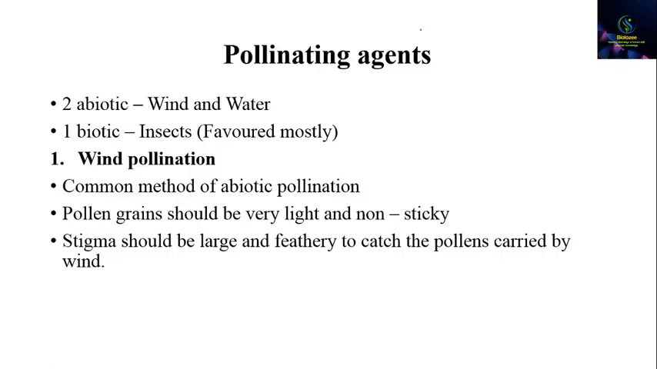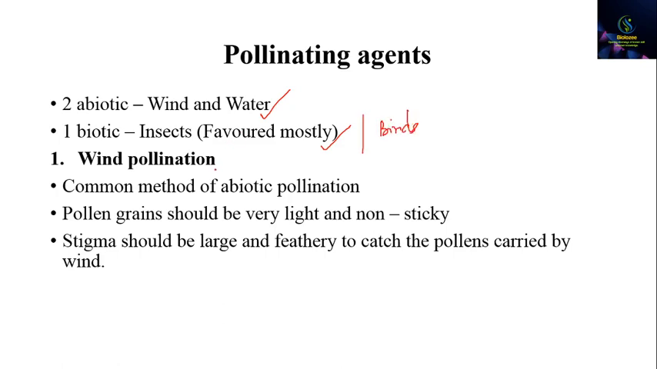Now we will talk about the pollinating agents. So there are basically three pollinating agents, among which two are abiotic, meaning non-living, which are wind and water, and one is biotic. This biotic agent includes insects and also birds and other animals. We will discuss them.